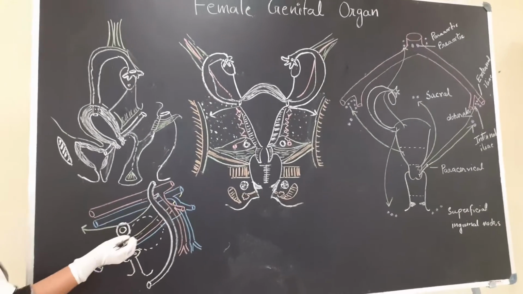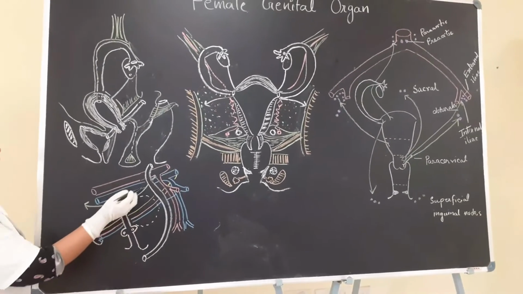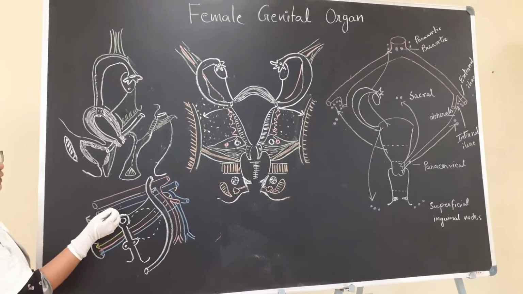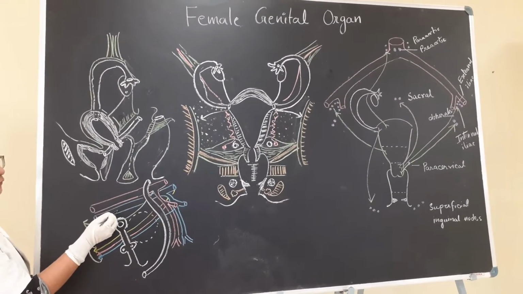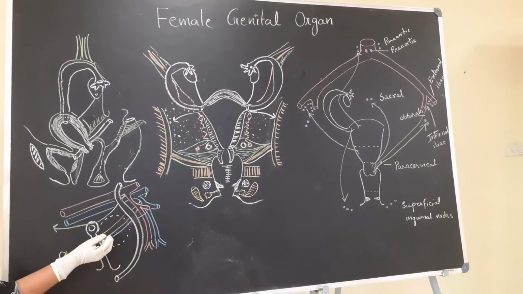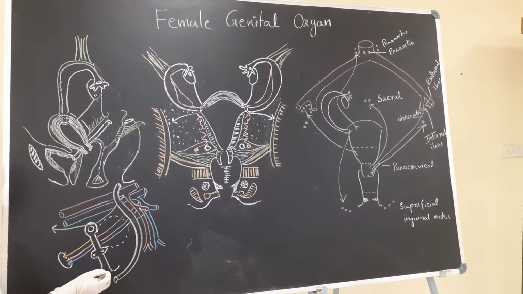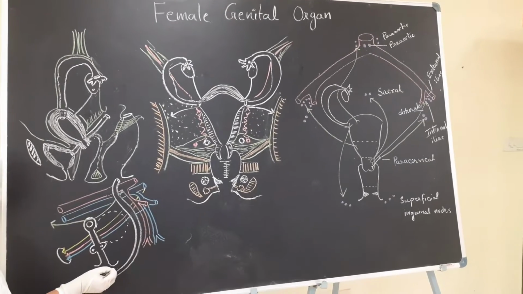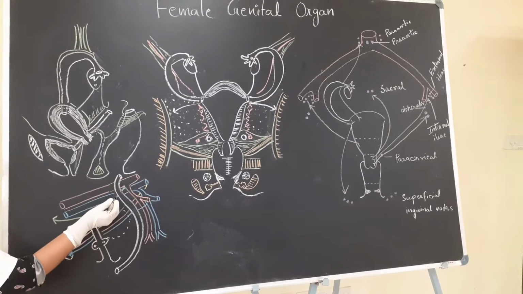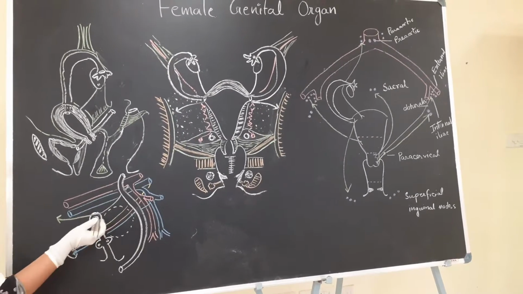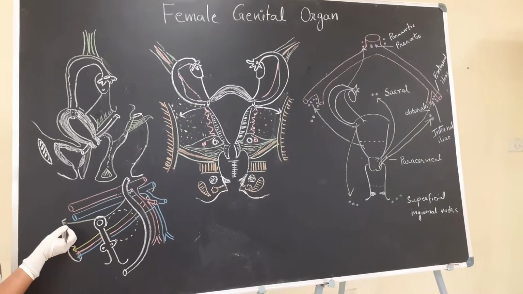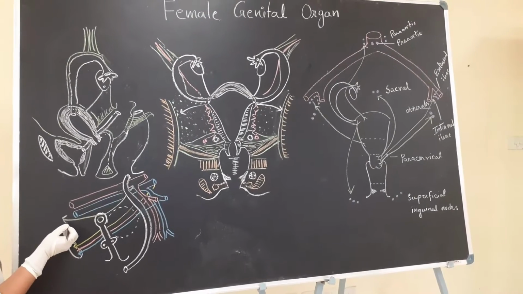The different relations of the ovarian fossa are: above, it is related with the external iliac vessels, artery and vein. Below, it is related with the ureter, and in front it is related with the upturned obliterated umbilical artery.